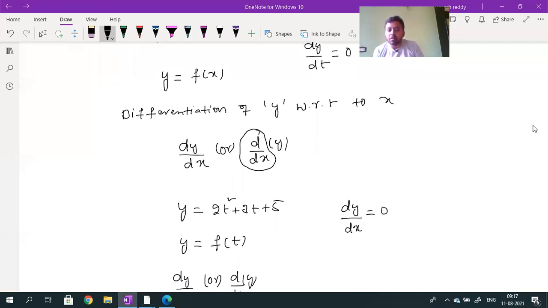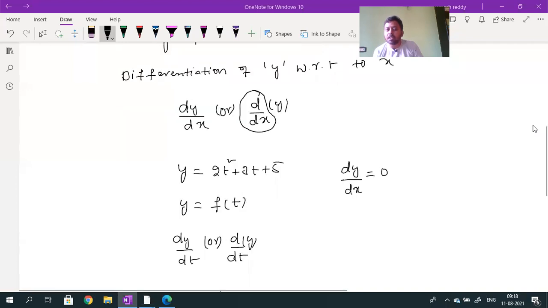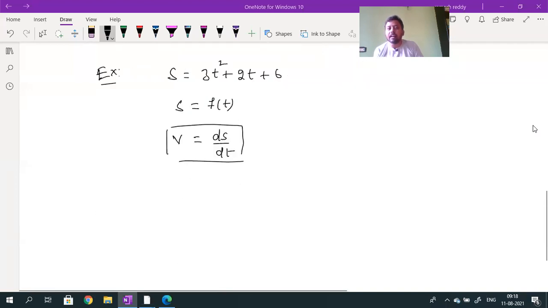You are not dividing dy and dx. It is d by dx, it is one of the mathematical operations. This mathematical operation is indicating how the y value is changing with respect to x. So this is called as what? Derivative.